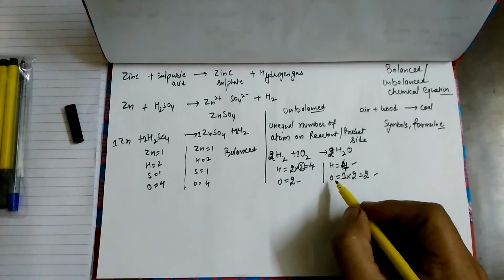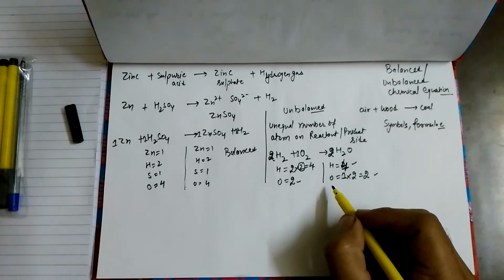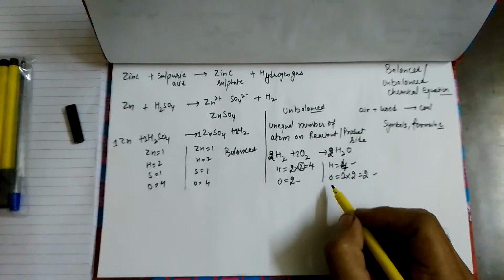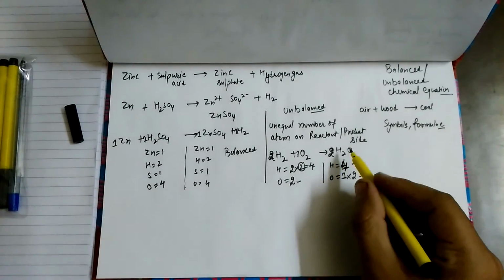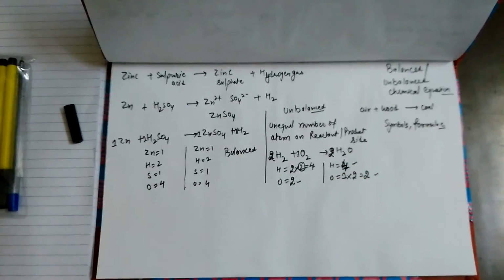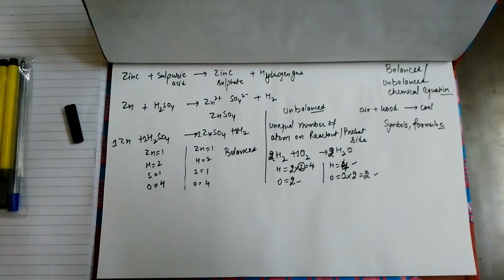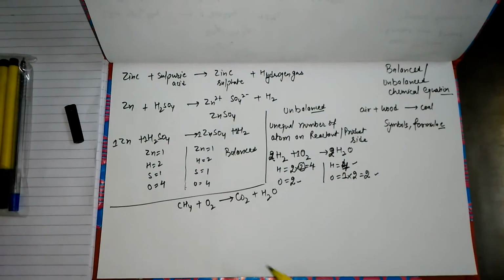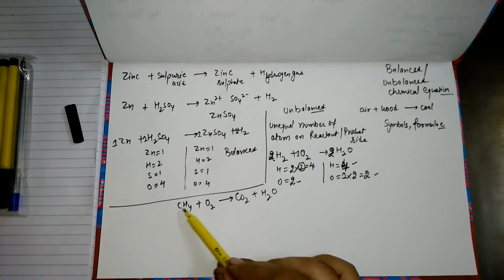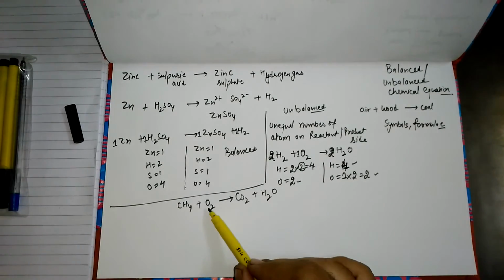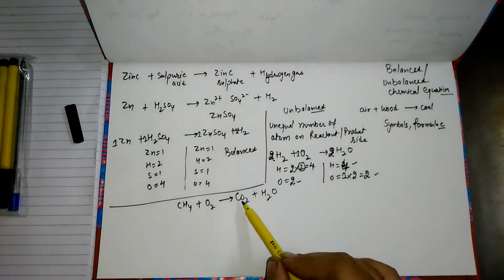After doing some practice, you will find that there is no need to write so many steps to balance an equation. We will then be able to balance an equation in just one step. This is how we can balance an unbalanced chemical equation. Let's talk about another example. We are having methane. The formula for methane is CH4, which reacts with oxygen to form CO2 and H2O.